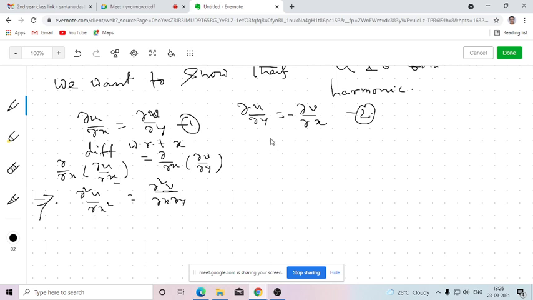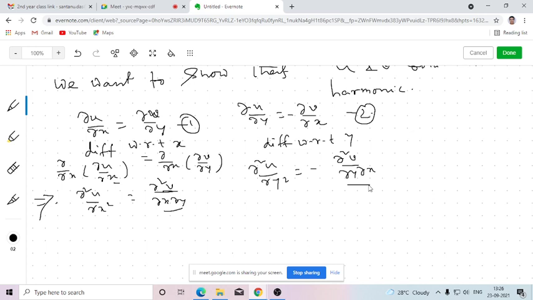Similarly, if I differentiate this with respect to y, what will we get? On the left-hand side, del 2u by del y squared, and this will be minus del 2v del y del x. So these two are called the mixed partial derivatives. I think you have studied in the first semester that these two mixed partial derivatives will not always be equal.